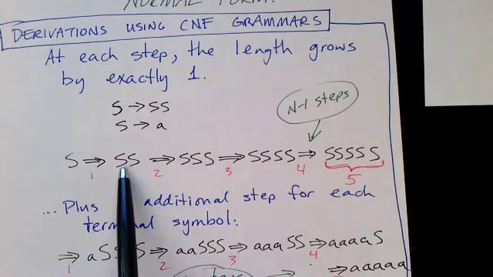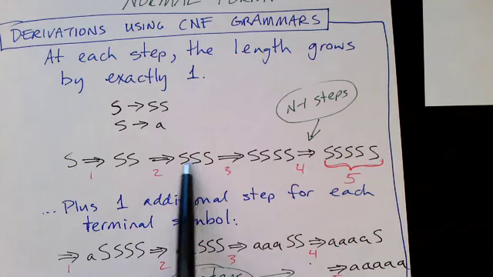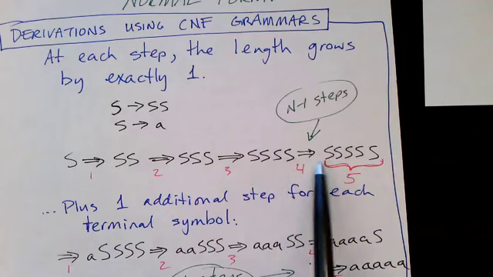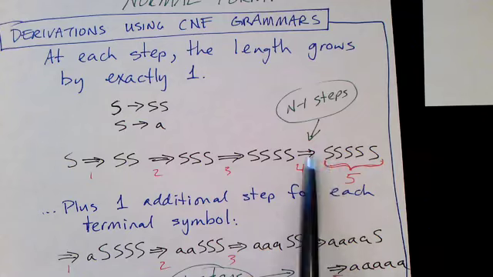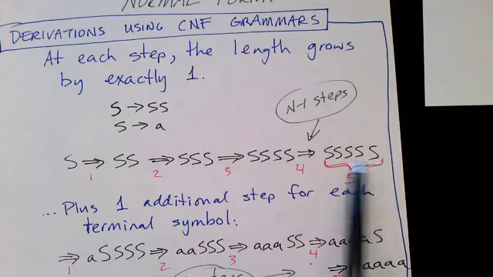So in this step, assuming this is a leftmost derivation, we expanded this S into these two S's, and the length grew by 1. So in n minus 1 steps, we have a sentential form that's of length n.